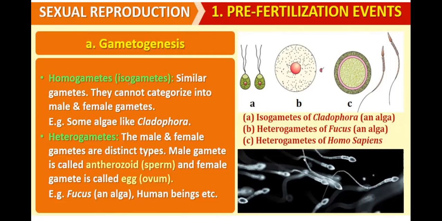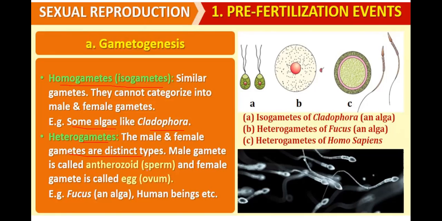Now, what are homogametes? They are also known as isogametes, or similar gametes. They cannot be categorized into male and female gametes, like in some algae such as Cladophora. Heterogametes means male and female gametes are of distinct types. The male gamete is called antherozoid or sperm.